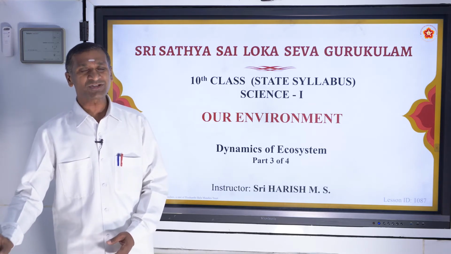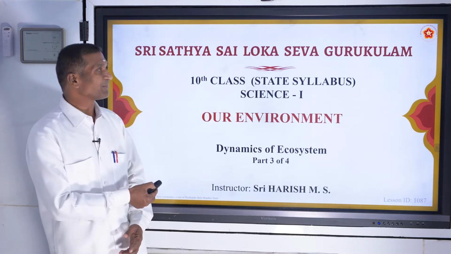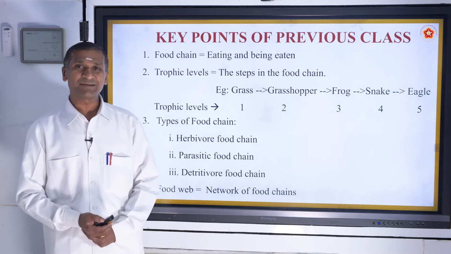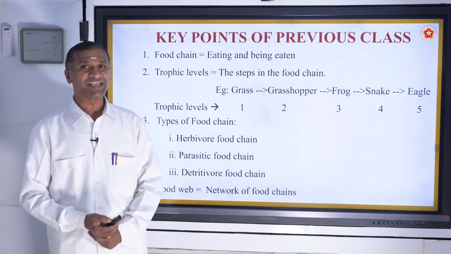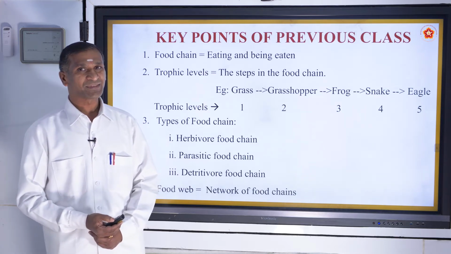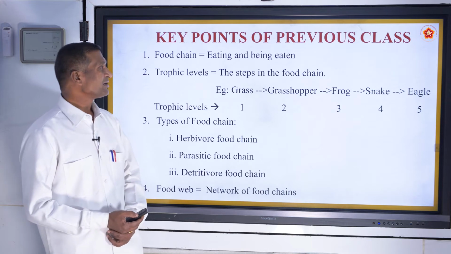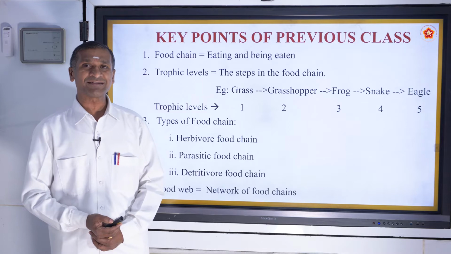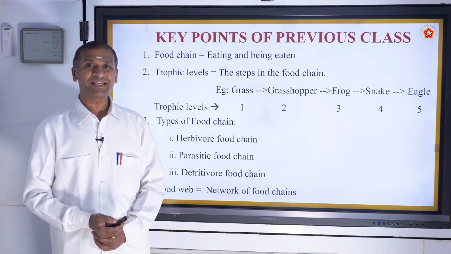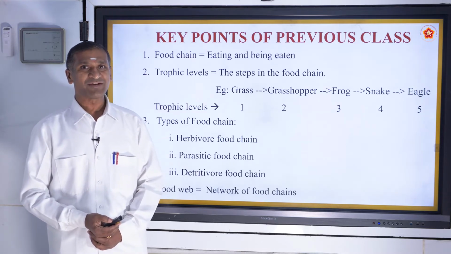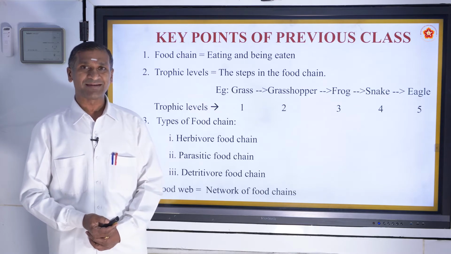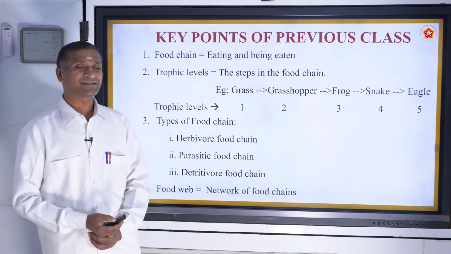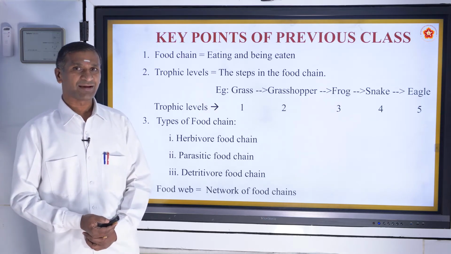In our previous part of this chapter, we understood that a food chain is nothing but eating and being eaten. Further, we continued that in the food chain, the series of organisms are interlinked, and each step of the food chain where the organisms are is called a trophic level.